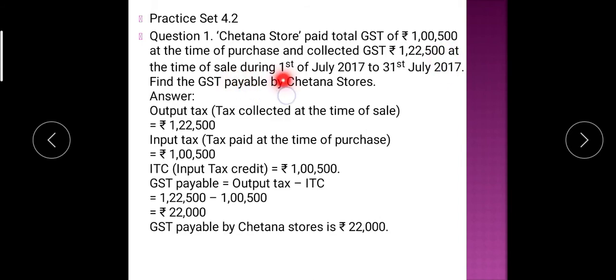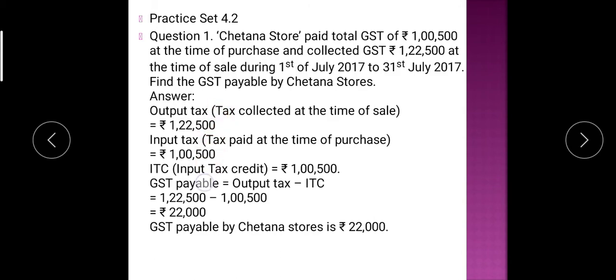So this is during the 1st of July 2017 to 31st of July 2017. Find the GST payable at the Chetan Store. आउटपुट टैक्स कितना है? 1,22,500. ओके, इनपुट टैक्स कितना है? इनपुट मीन्स पेड किया वाला, आउटपुट मीन्स कलेक्ट किया वाला. Always remember, output tax means tax collected at the time of sale, and input tax means tax paid at the time of purchase. This is very important.